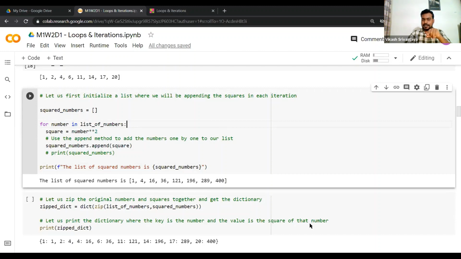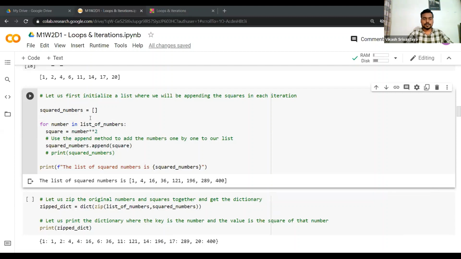Sanchita is saying every iteration the squared numbers will become empty. I didn't get your question. Can you be a little more clear? Okay, so Sumanta is asking what happens. Okay, sorry. Okay, all right. So let's address the question asked by Sumanta only. So he's asking, if you create the empty list inside the loop, then what will happen, right?